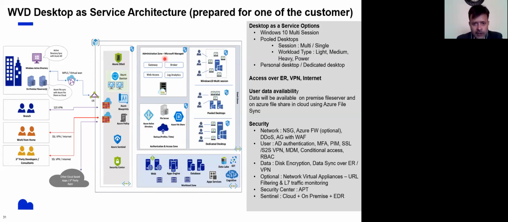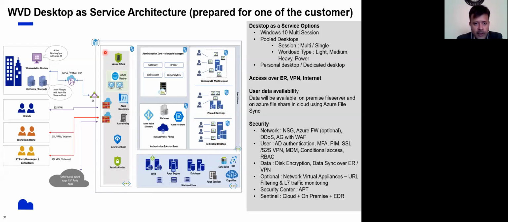You can see all the PaaS services here, all the backups, Active Directory, file server, and the Azure file share. And these are all the desktops. It can be Windows 10 multi-session, full desktop, or dedicated desktop, right?